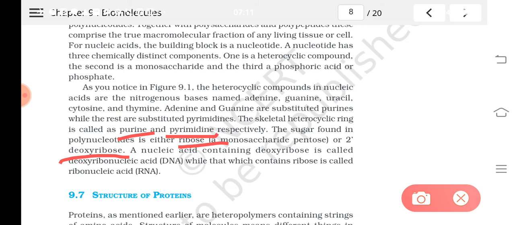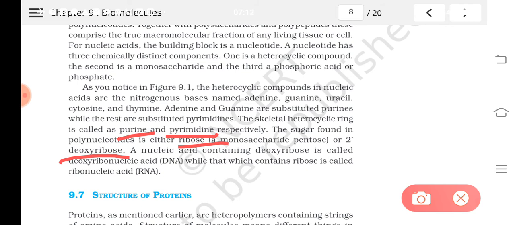What are monosaccharides and polysaccharides? Ribose is a kind of monosaccharide, an example of a monosaccharide. A monosaccharide is the repeating unit of a polysaccharide. So ribose is a kind of monosaccharide.